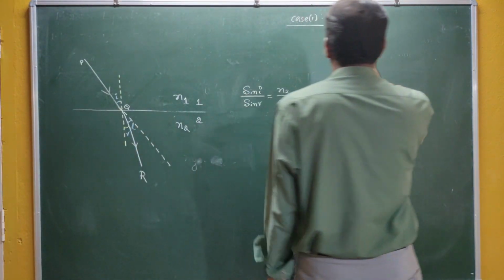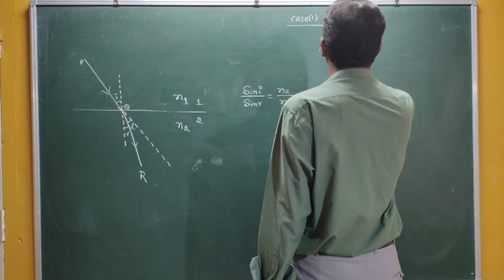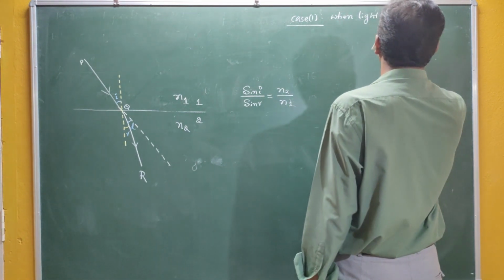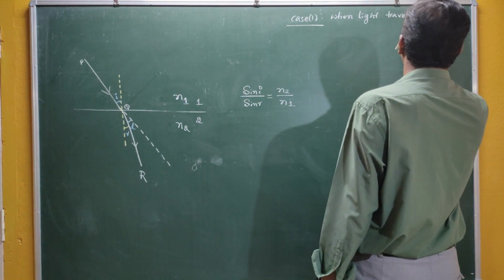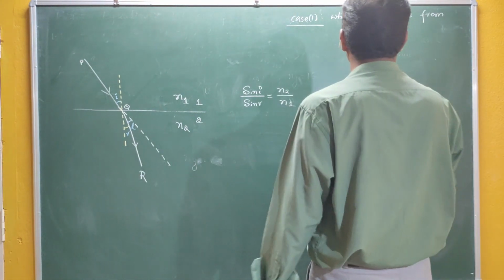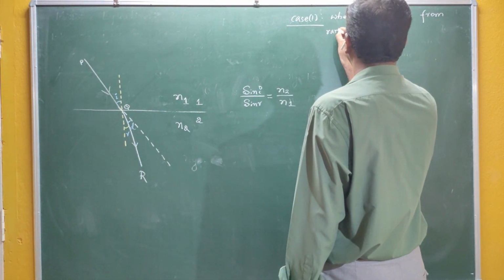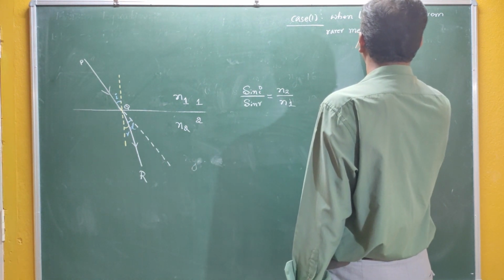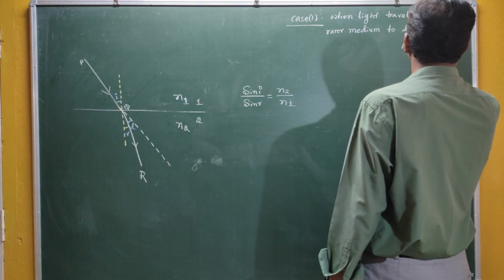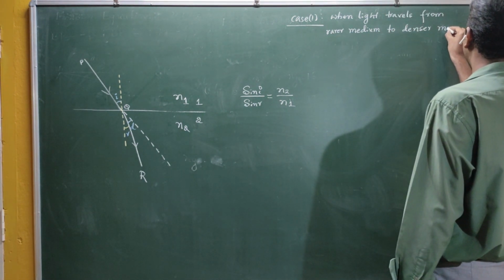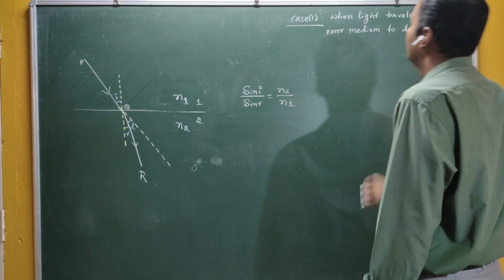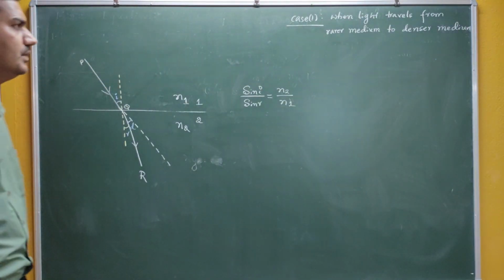So let me take the first case: when light travels from rarer medium to denser medium.